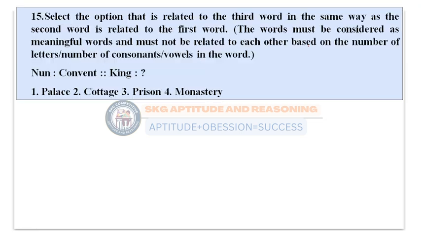Let us go to the next question here. So this will be the next question under analogy questions. What is given in the question? Nun usually lives in the convent. Similarly, where does a king live? A king usually lives in a palace. So one person is given and the place of living of that person is given. In order to solve this question, you need to be good at some general knowledge here. Let us go to the next question here.